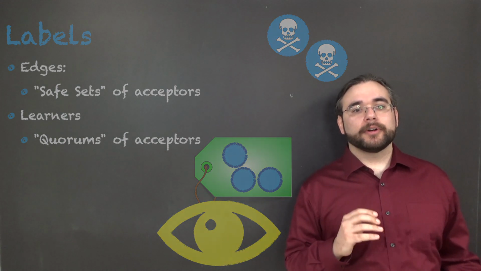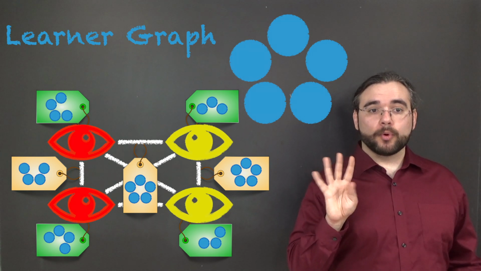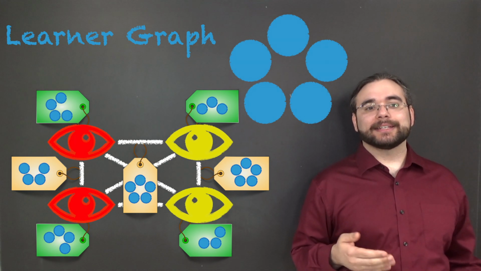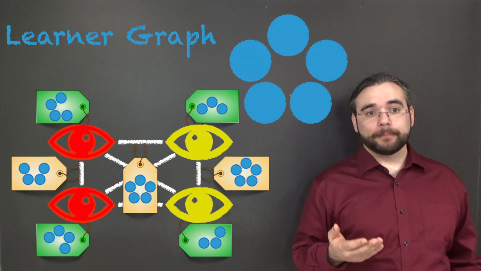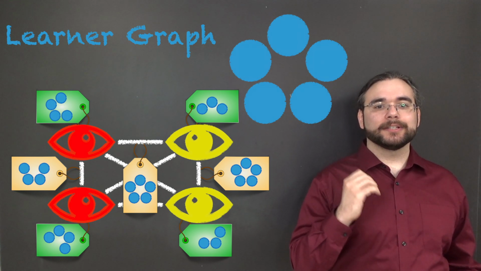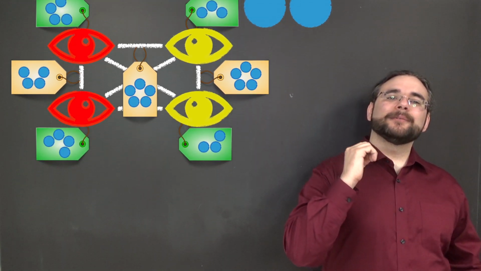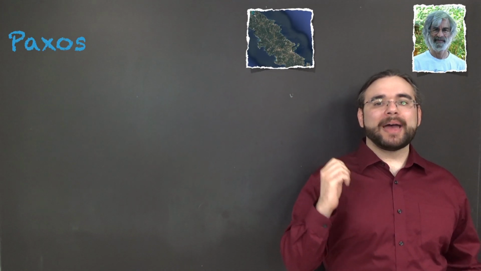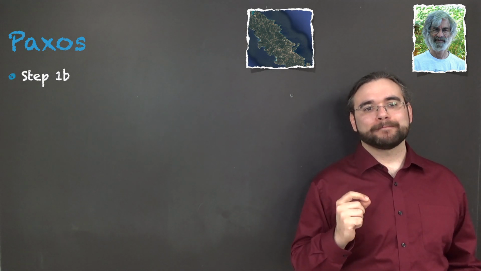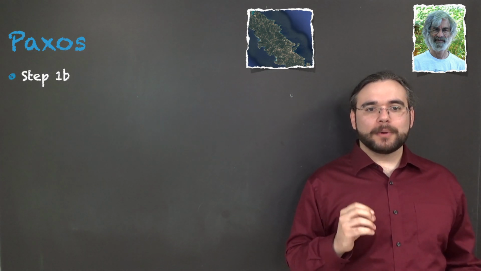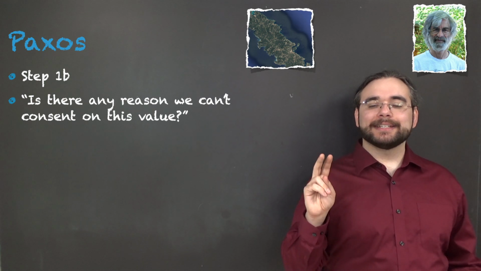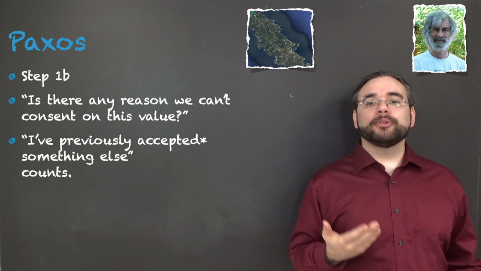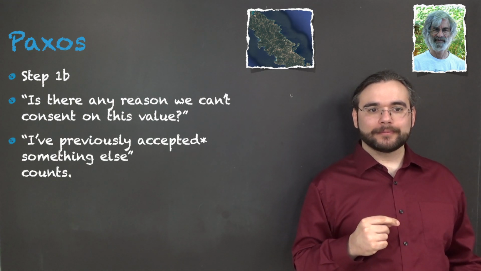So on our learner graph, red learners have a quorum of any 4 acceptors, and all edges with the yellow learner have one safe set consisting of all the acceptors. So now we're ready to build a consensus for these learners. But first, we have to take one more look at Lamport Paxos. Paxos involves a step called 1b, in which acceptors respond to the question, is there any reason we can't consent on this value? And one possible reason is, I've previously accepted something else.